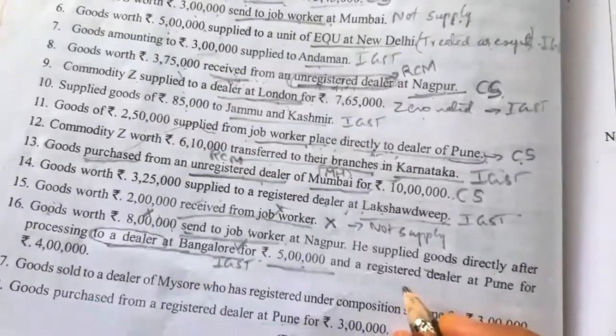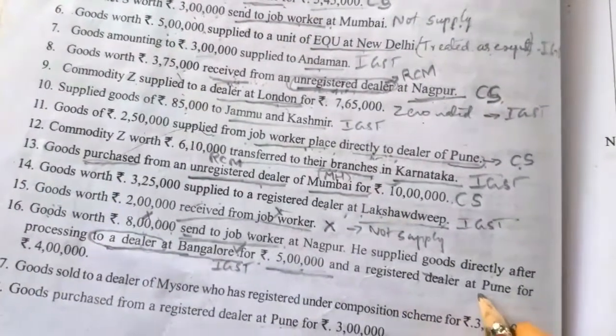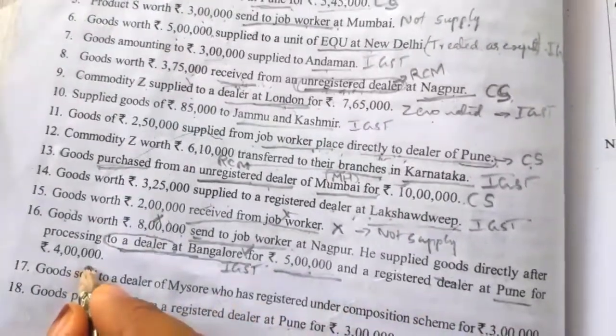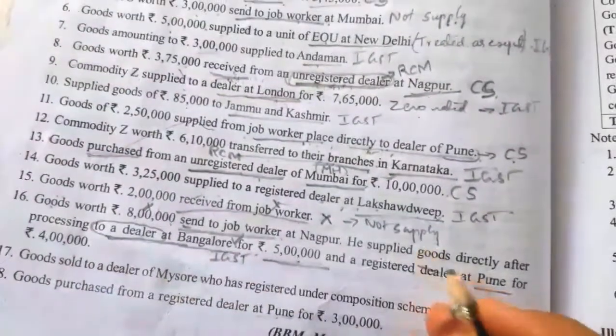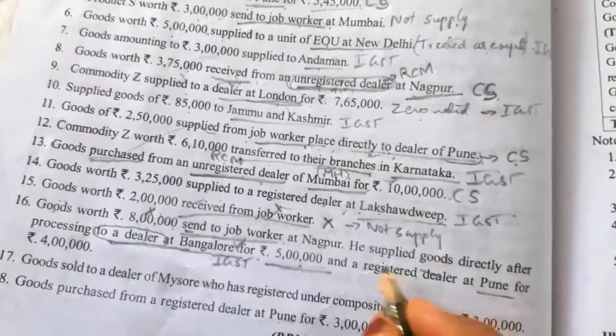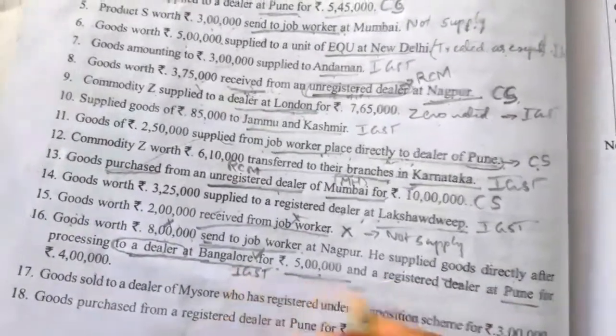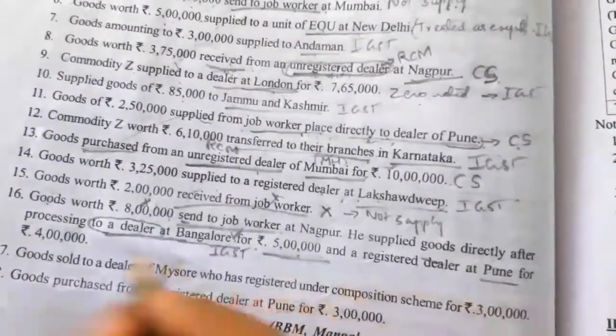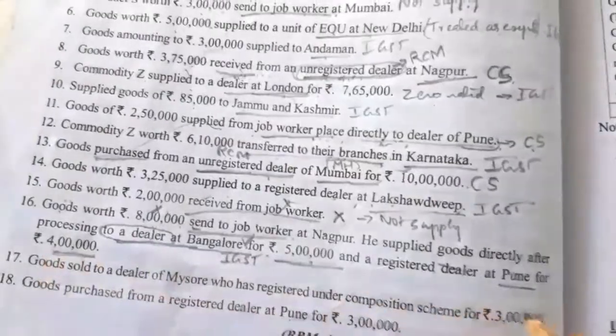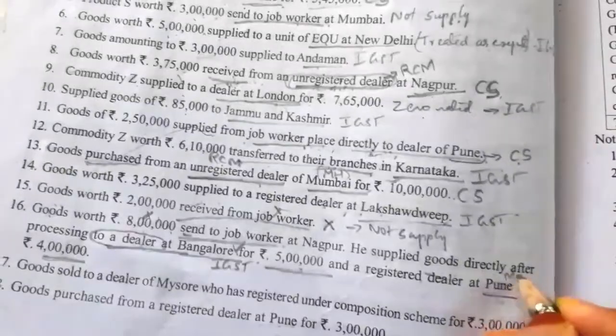Next, one more supply to a registered dealer at Pune for rupees 4 lakh. So the job worker has made two supplies: one to a Bangalore dealer for 5 lakh and one to a registered dealer at Pune for 4 lakh. This also we have to take. Pune is in Maharashtra.